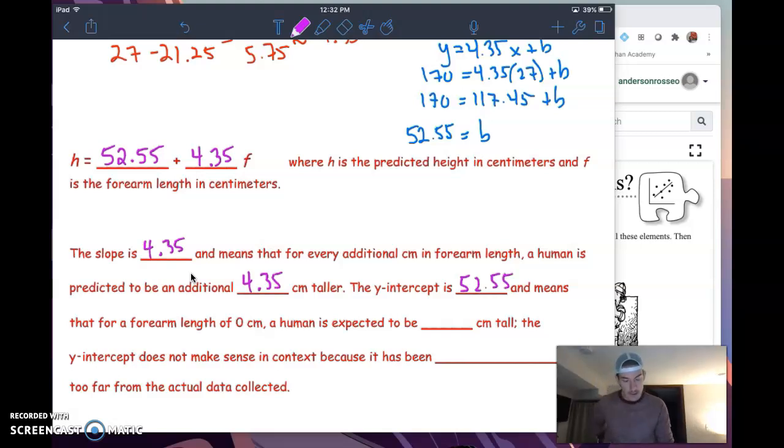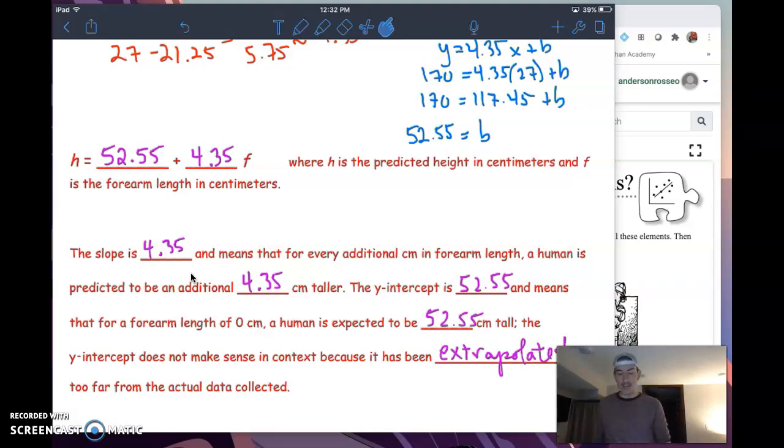The y-intercept is 52.55. This means that for a forearm length of 0 centimeters, the human is expected to be 52.55 centimeters tall. The y-intercept, though, in this particular case, and if you want, go back to my graph and you can see this, doesn't make a ton of sense because it has been extrapolated far too far from the actual data.